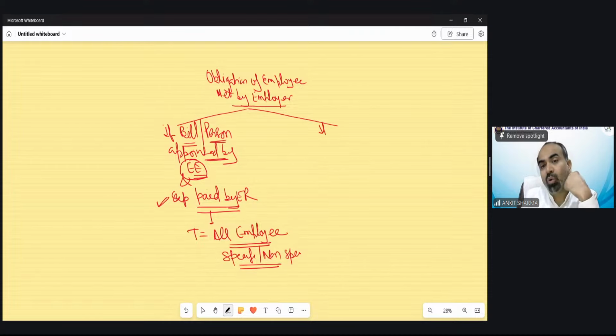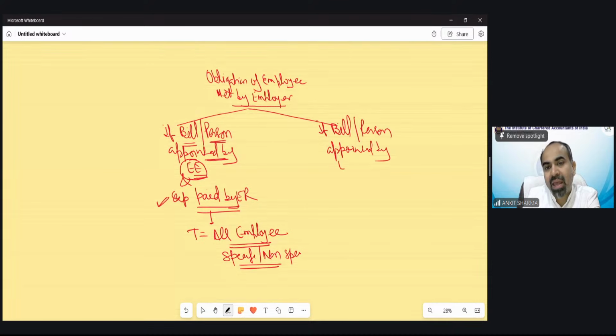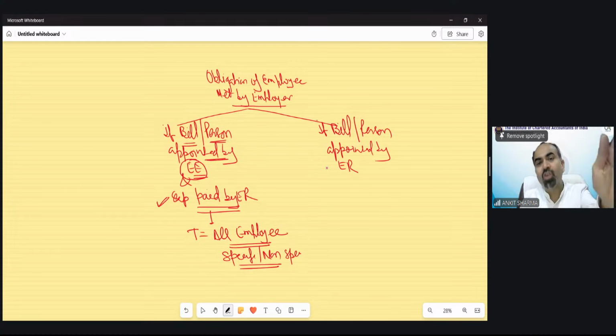Now, suppose the bill or person is appointed by the employer for you. Like, I need a cook, I need a domestic servant, and the employer says, you don't bother about it, we will provide you a cook. You don't need to find one. We will provide a cook and we will pay for it.